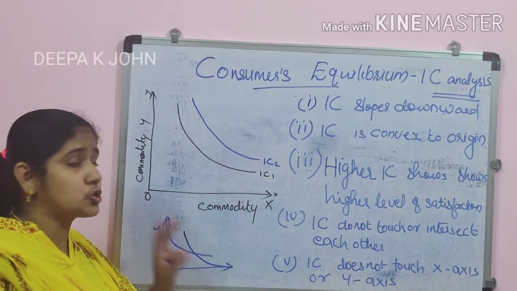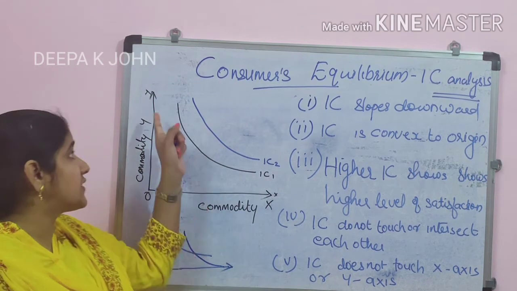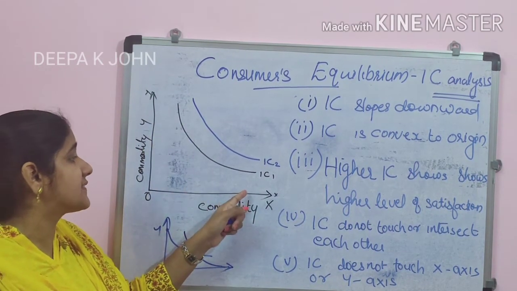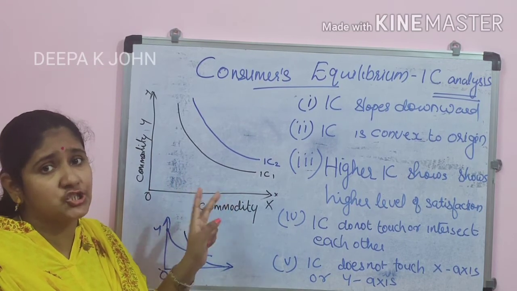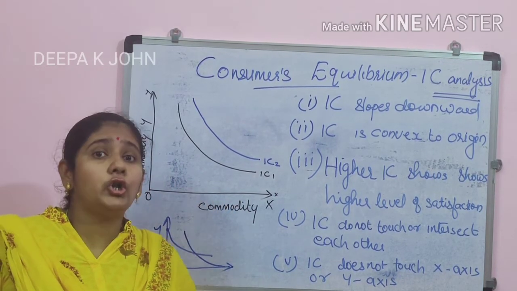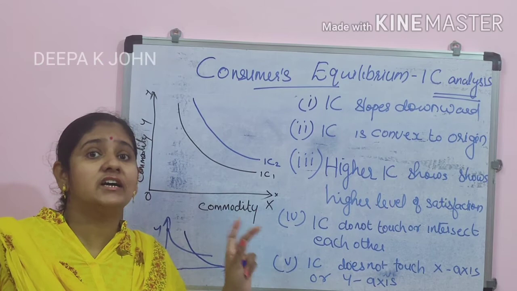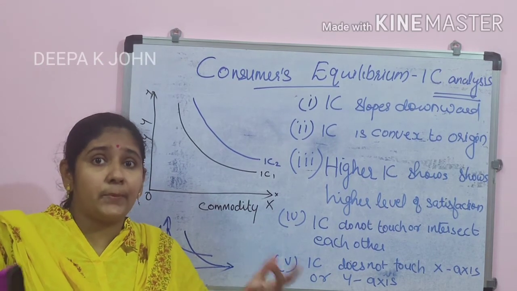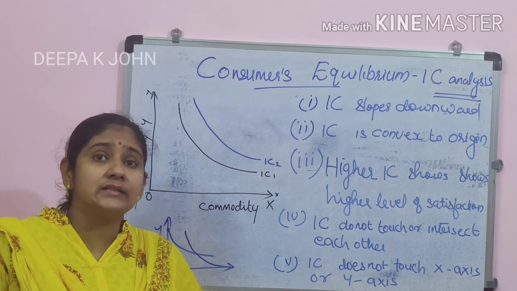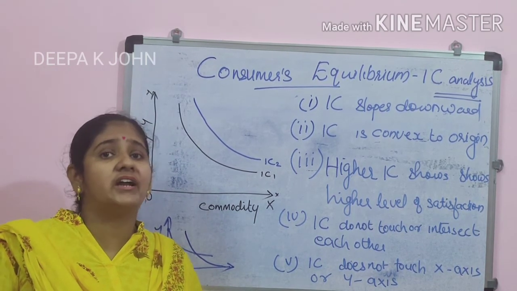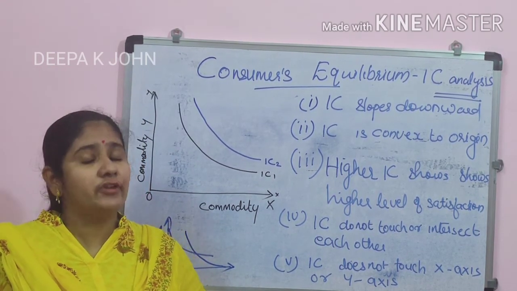It should not be like that. The indifference curve will never touch either the X or Y axis, because I told you that in this indifference curve we are preparing different combinations, and we assume these combinations provide a particular amount of utility.